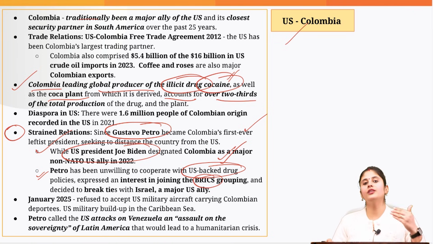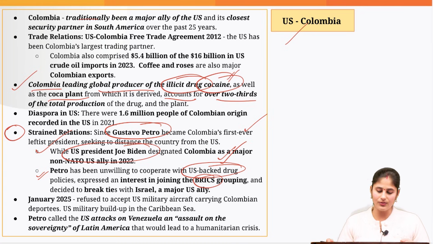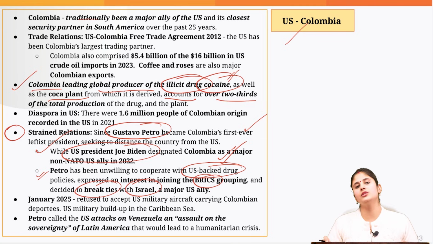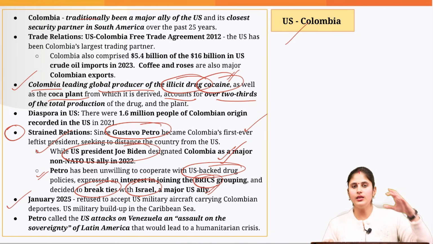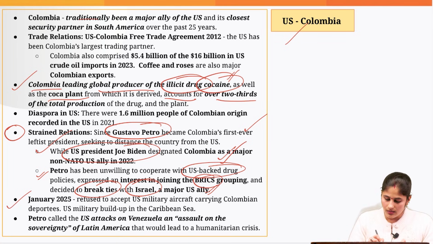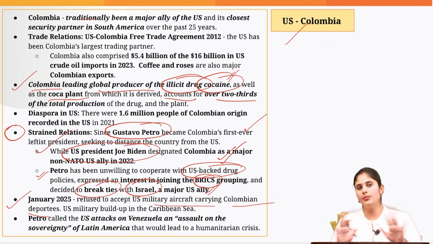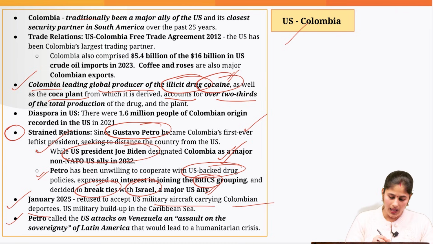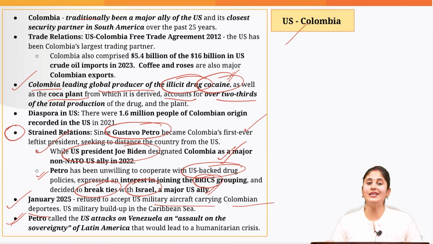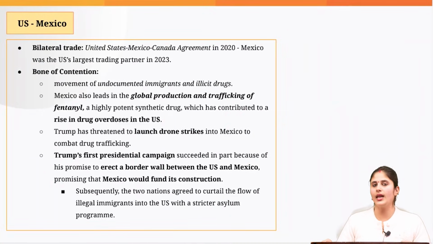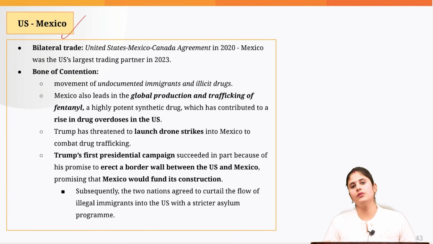And adding further fuel to the controversy, Mr. Petro stated that he would be breaking ties with Israel, which is a major friend of the US. Then in January 2025, when Trump sent a helicopter carrying the Colombian deportees, the Colombian administration refused to accept them. And the recent attack of the US on Venezuela was criticized by Mr. Petro. So because of all these reasons, the Trump administration has stated that it would be taking adequate measures against Colombia. Similar is the story with Mexico also.